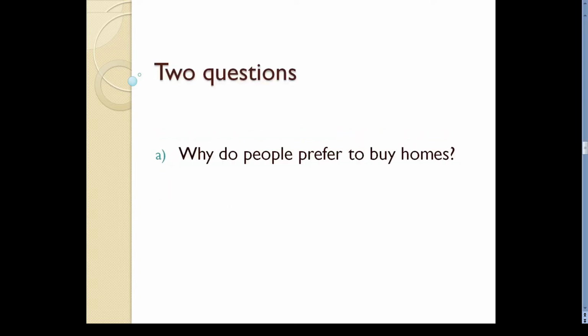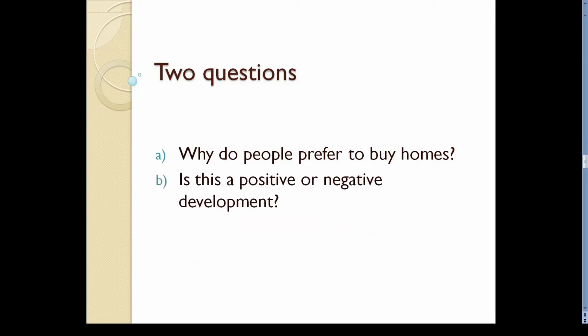As you can see, there are two questions in the task rubric. You have to explain why people in some countries prefer to own a home rather than rent it. You also have to say whether this is a positive or negative development. Keep in mind that you have to answer both questions.